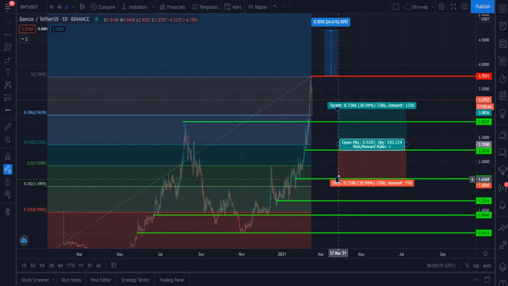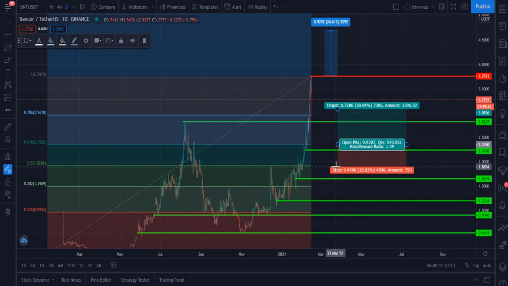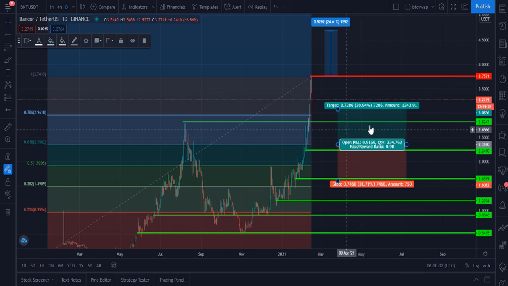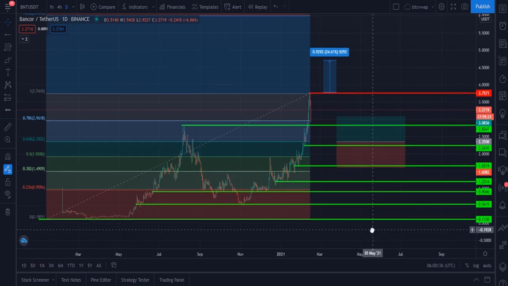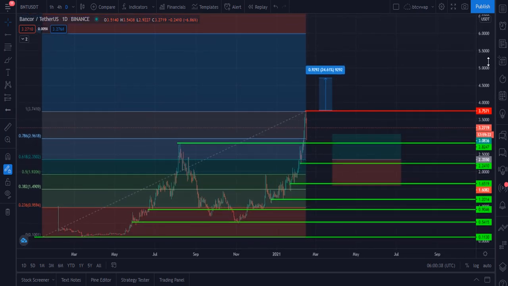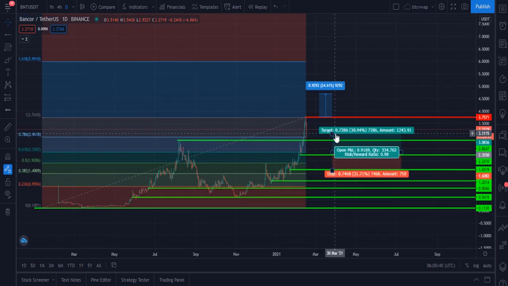I think you have to put your stop loss from that point. This is the best zone where you can put your stop loss, at 1.6. You have to buy at the $2.3 level and put your stop loss at the $1.6 price level. Then let me tell you my long duration and medium duration targets to all of you.